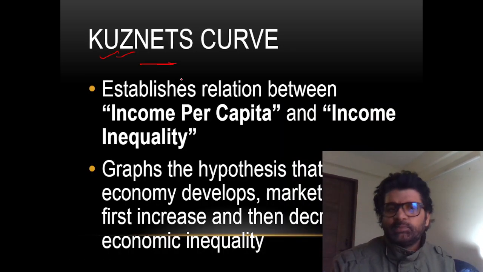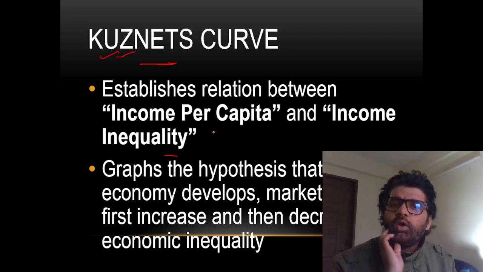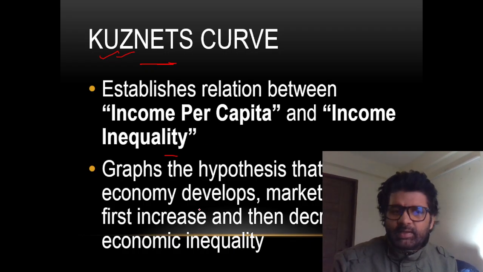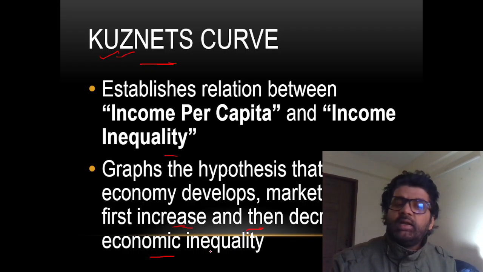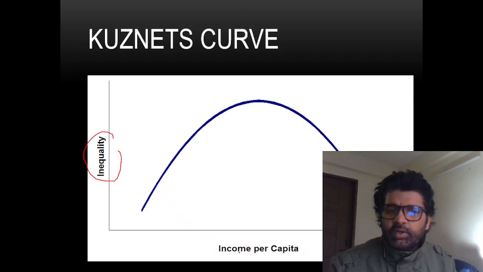Remember these curves, guys: income per capita and income inequality. It says that when an economy develops, and India is a developing economy, first inequality will increase and then it will decrease. Market forces will first increase and then decrease income inequality. This is the Kuznets curve, a graph between inequality and income per capita.